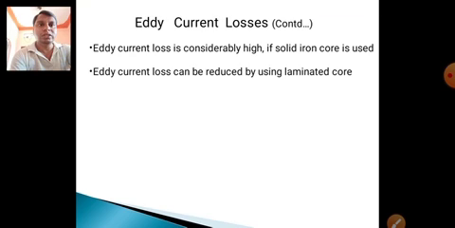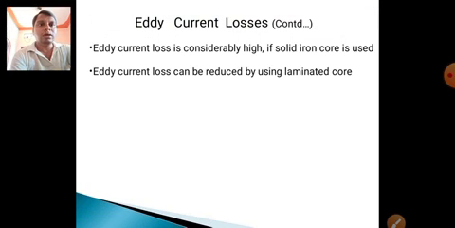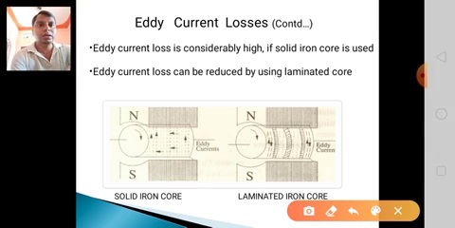This eddy current loss is considerably high if a solid iron core is used. If a single solid iron core is used, the eddy current losses will be more. If the core is laminated, the eddy current losses will be reduced. See here, this is the solid iron core and the laminated iron core.